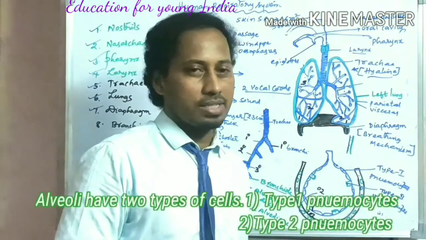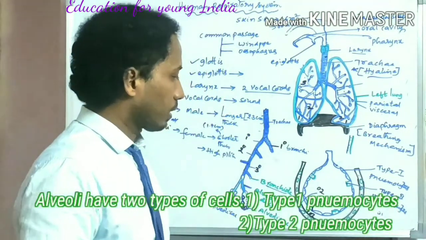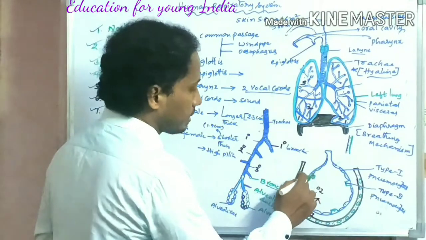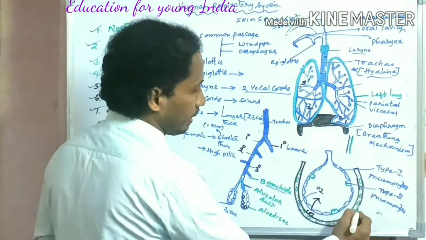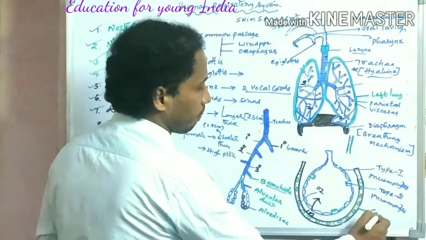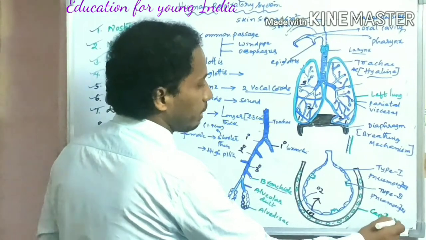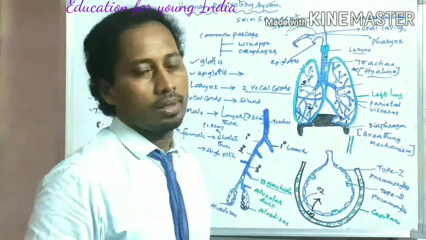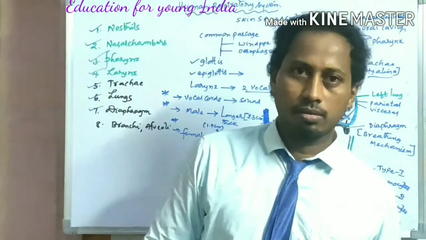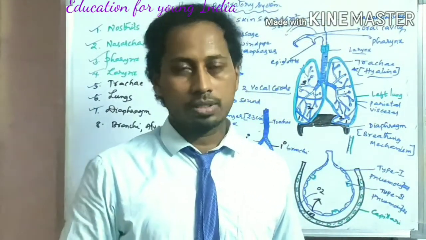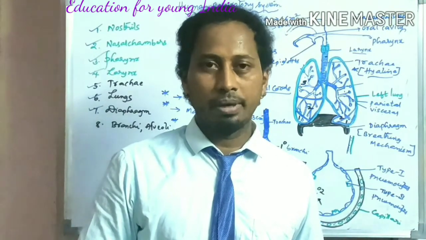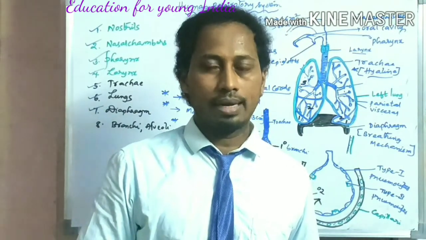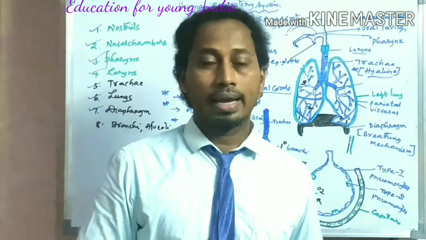Students, you have to understand one thing. Here, this is an alveoli, and this black color indicates a capillary. When blood vessels such as arteries enter the organs, they branch into small structures called capillaries.